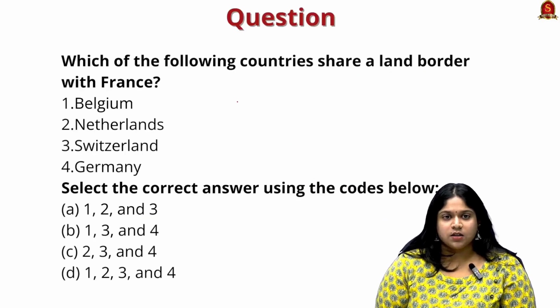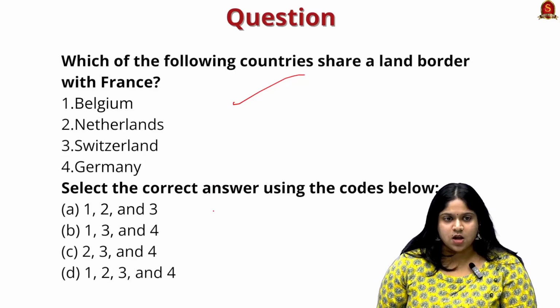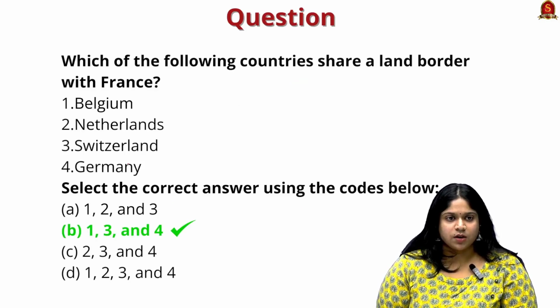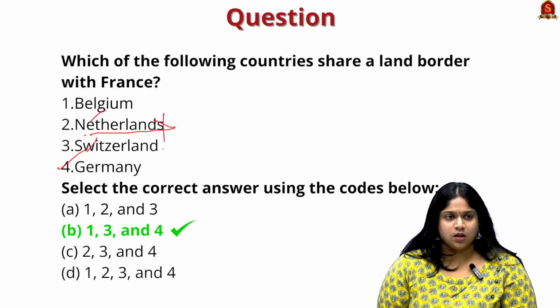So I hope the article is clear. Let's look into a mains question. Which of the following countries share a land border with France? And the correct option is 1, 3 and 4. That is Belgium, Germany and Switzerland, and not the Netherlands.